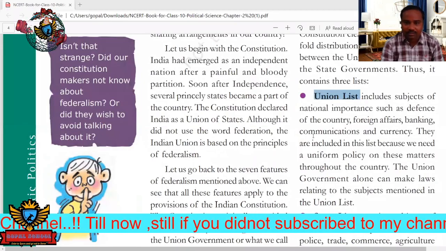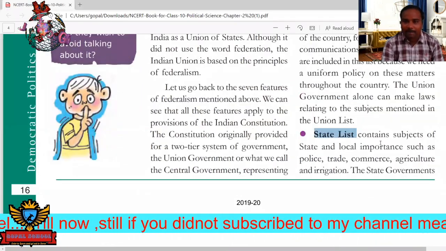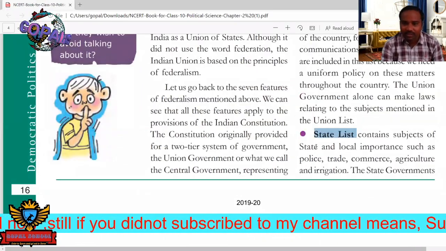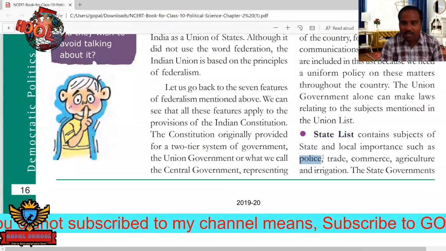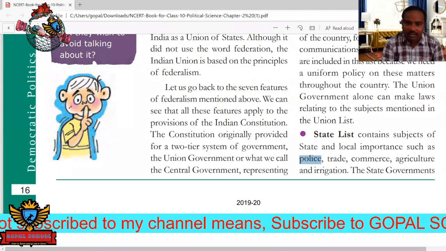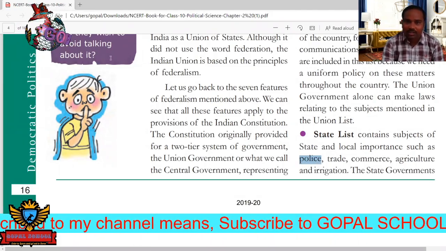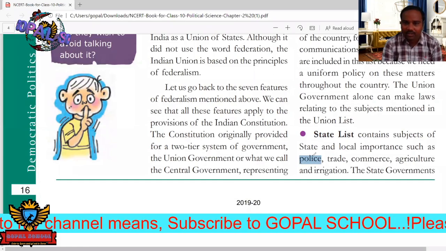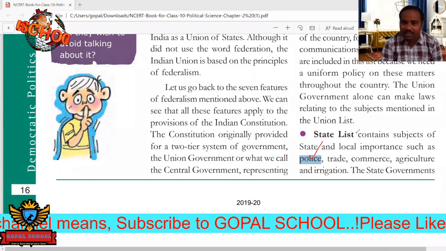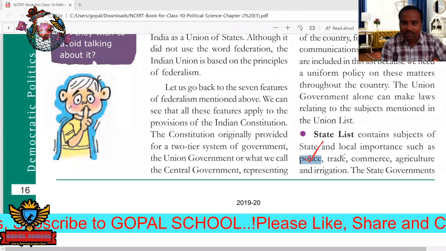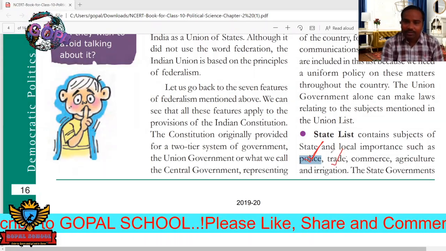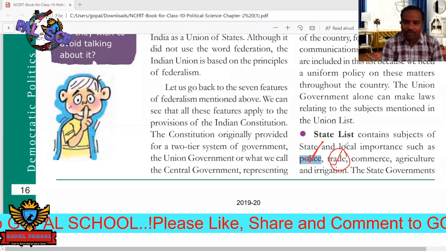Next, the state list. The state list contains subjects of state and local importance, such as the police. The police department is controlled by the state government, not the central government. So the state list consists of subjects like the police department and trade.